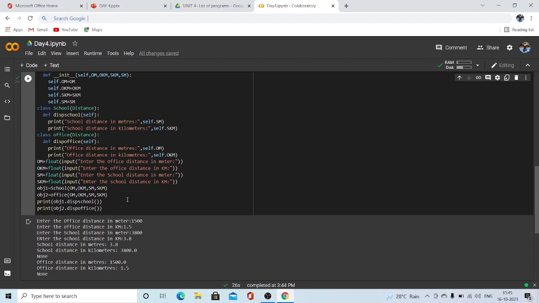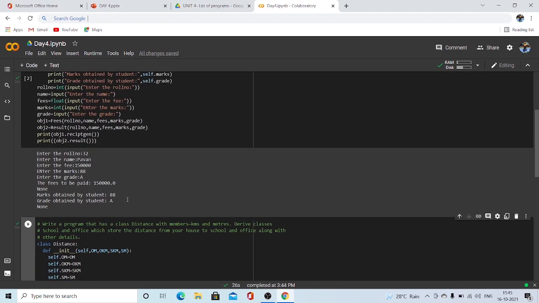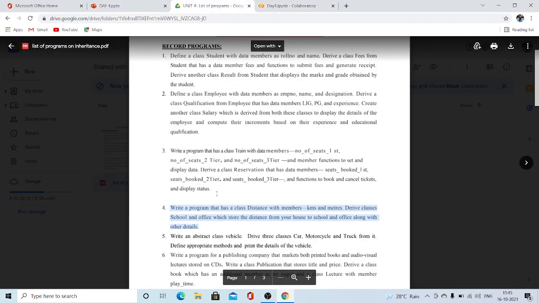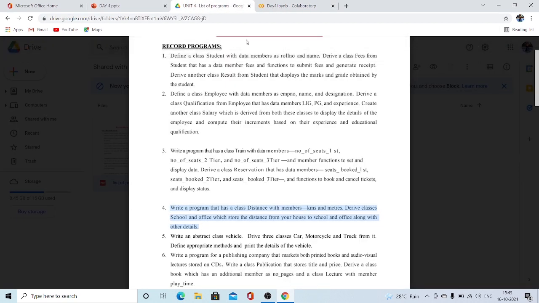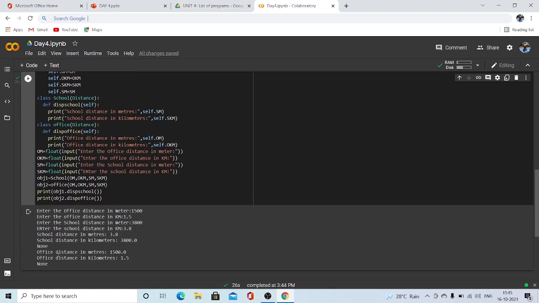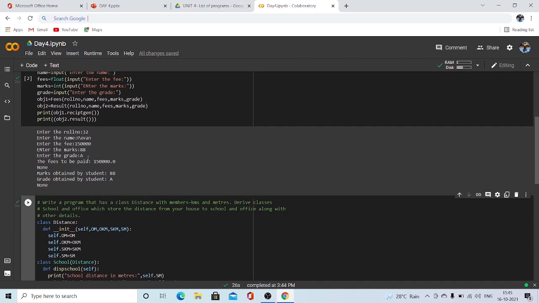Yeah, we are done with the program. They asked us to write and store the values, so we have stored and even printed them. So let's go to the next program.